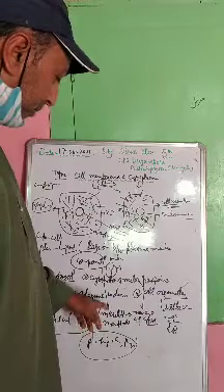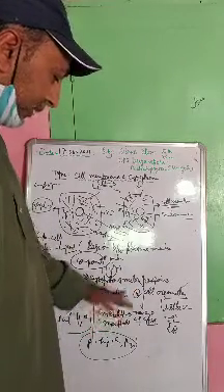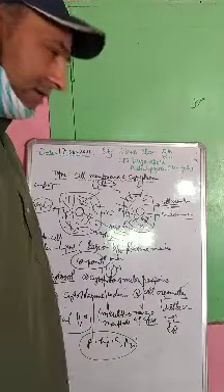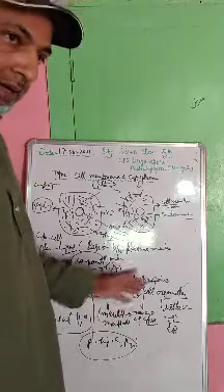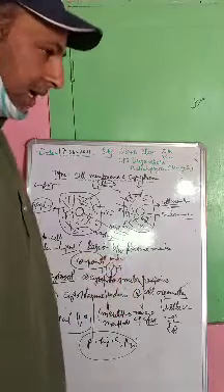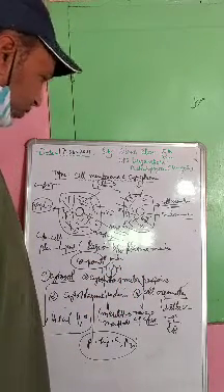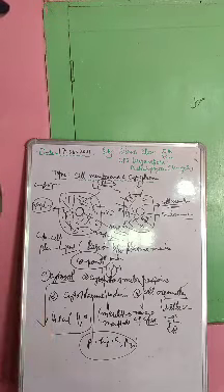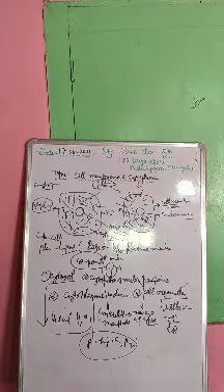Then you have motor proteins, responsible for the movement of cytosol. Then you have cell organelles, little organelles like mitochondria, Golgi apparatus, endoplasmic reticulum, and so on. So this was about cytoplasm.